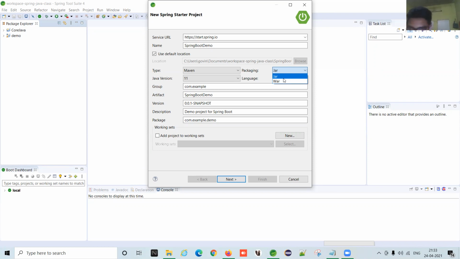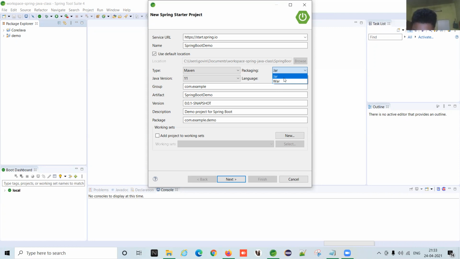So we are going to use Spring Boot to develop a web application. It means we have to create a war file because web archive. Yes, sir. But we are not going to use a war. We will use a jar file.